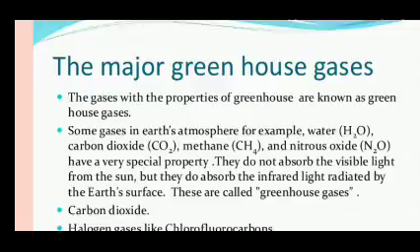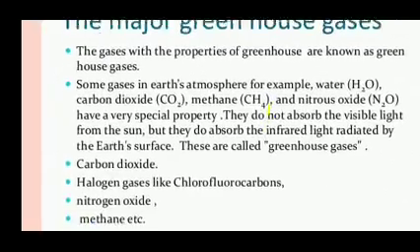Some gases in the Earth's atmosphere, for example, water vapor, carbon dioxide, methane, and nitrous oxides, have a very special property. They do not absorb the visible light from the sun, but they do absorb the infrared radiation from the Earth's surface. These are called greenhouse gases.